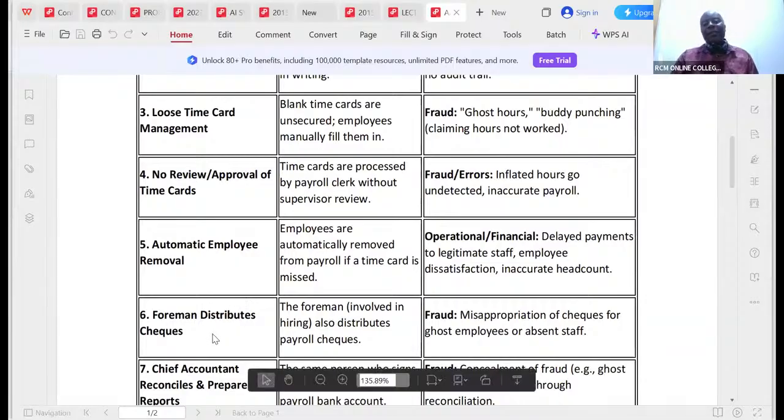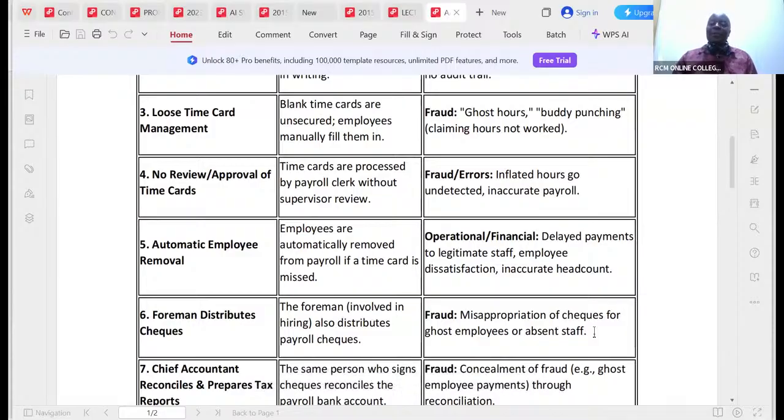The foreman distributes checks. The foreman involved in hiring also distributes payroll checks, creating misappropriation of checks for ghost employees or absent staff. Remember that guy, if he did take some employees who are ghost workers, and again you're giving him an opportunity to distribute those checks, he'd go and give those ghost people. These ghost people will now be able to bank, and then they give him a kickback.